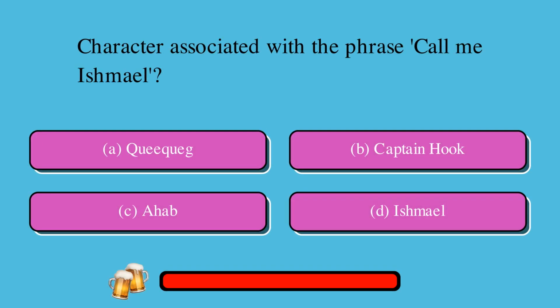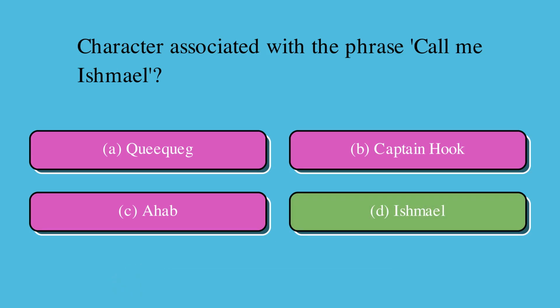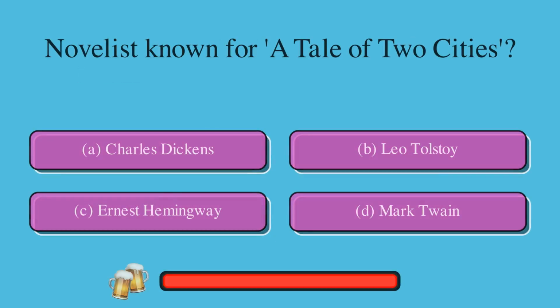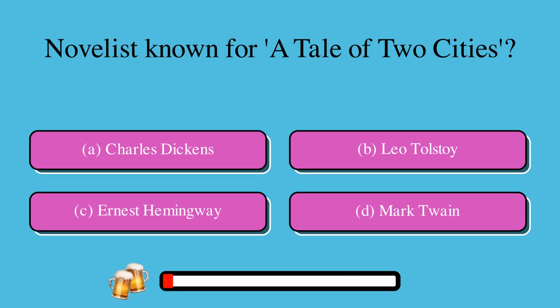Character associated with the phrase "Call me Ishmael": A. Queequeg, or B. Captain Hook, or C. Ahab, or D. Ishmael. The correct answer is D. Ishmael. Novelist known for A Tale of Two Cities: A. Charles Dickens, or B. Leo Tolstoy, or C. Ernest Hemingway, or D. Mark Twain. The correct answer is A. Charles Dickens.